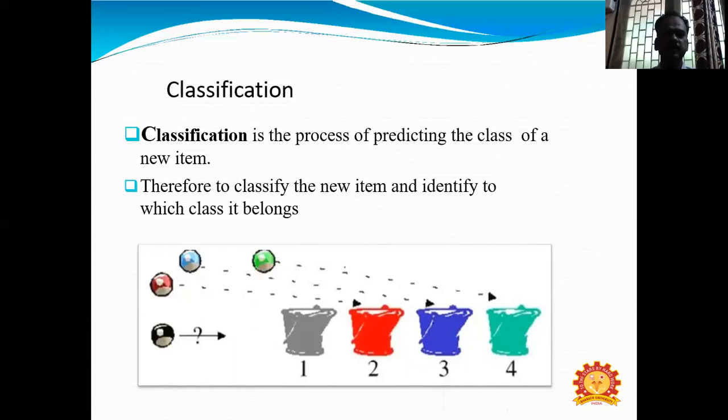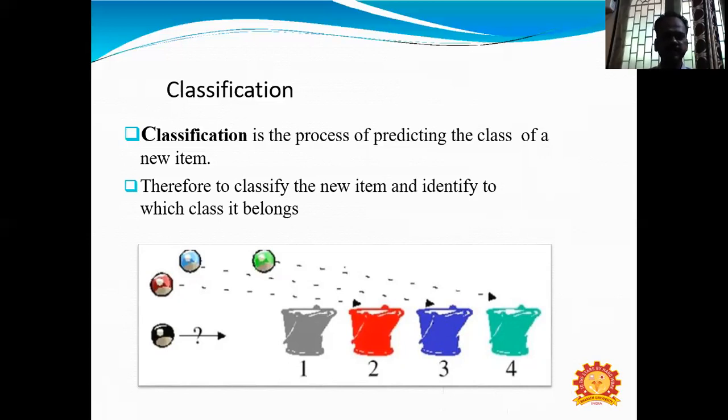The classification algorithm will not provide numerical information. It will produce categorical information, either yes or no, spam or not, male or female, etc.